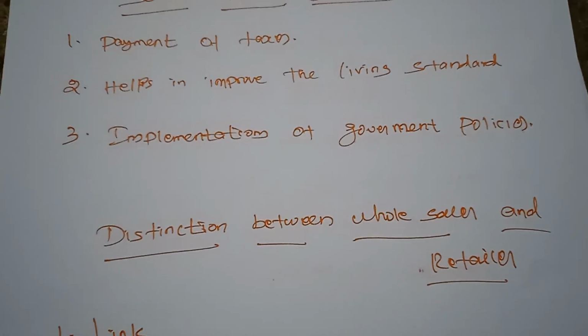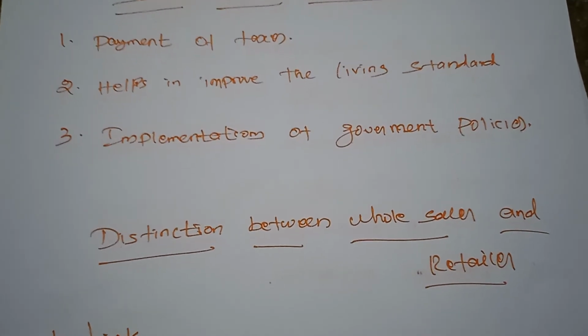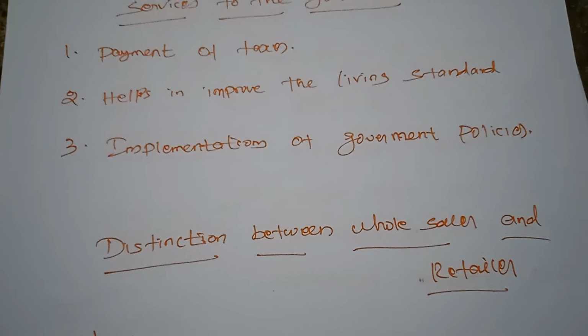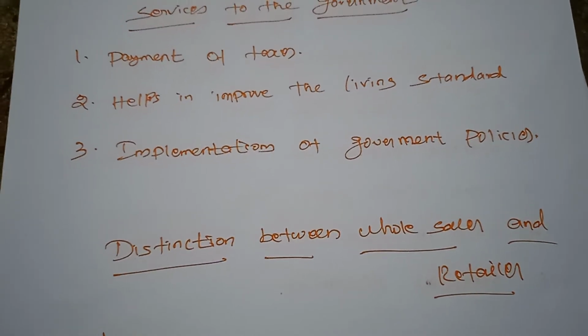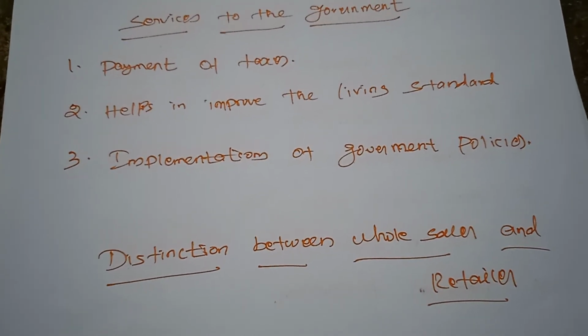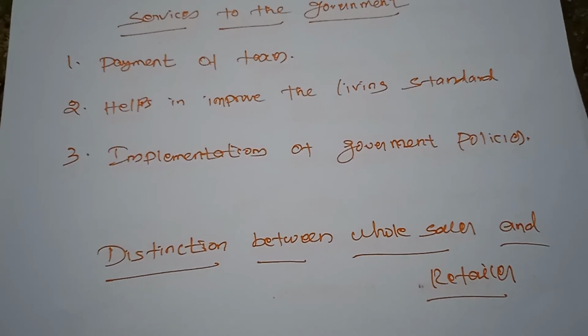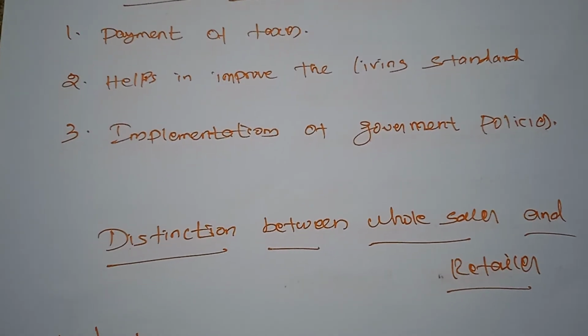So if the government has some cautionary notice in the retailer shop, it will reach the consumers.